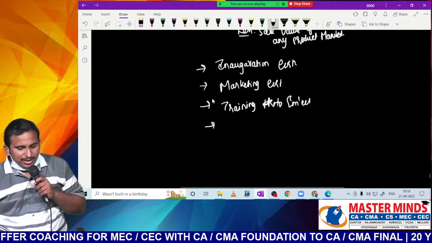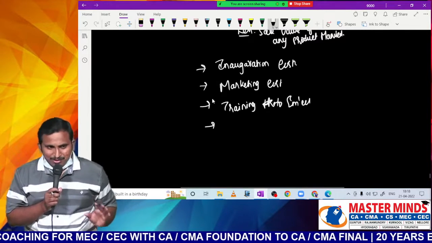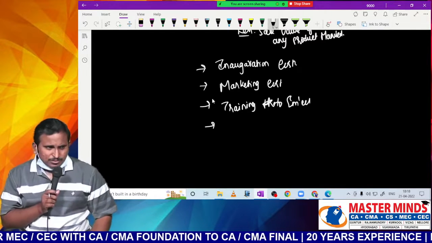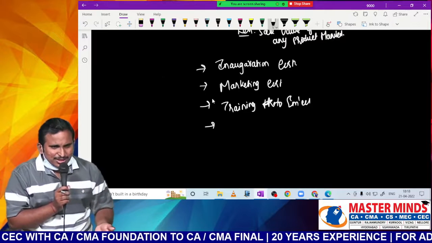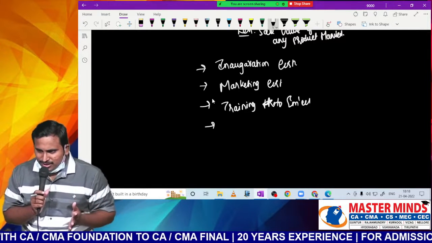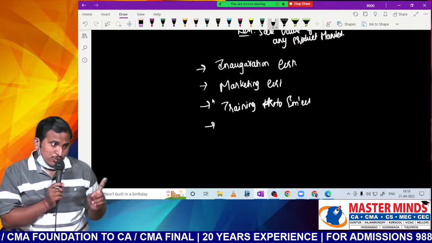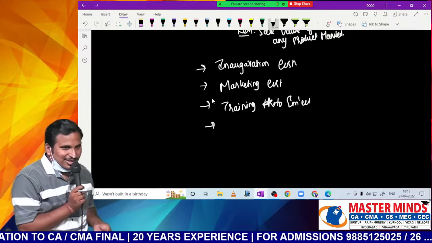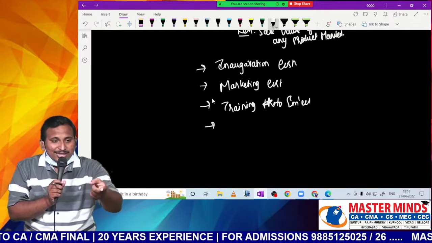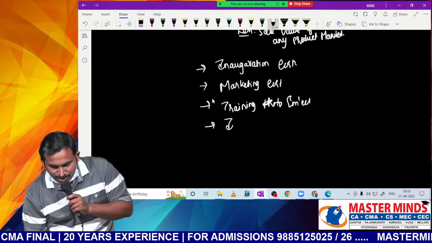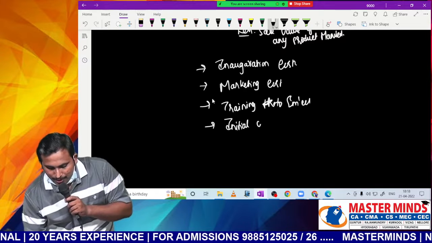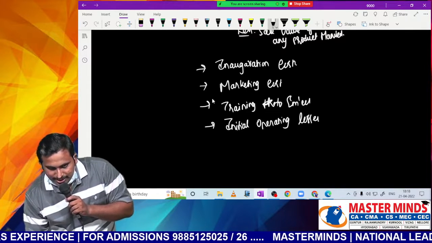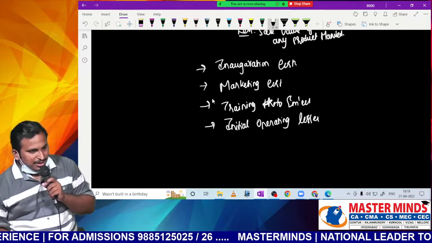And sir, when we have taken a new plant and machinery, when products are manufactured newly, you may not have big demand, due to which in the first few years, you may have losses for 1 or 2 years. Now these losses, can I say, due to this asset only I am having losses, so I will adjust to the asset? Can you say like that? No, sir. It is not required to get the asset ready for use. So if there are any initial operating losses, they are also not to be considered as cost of the PPE.